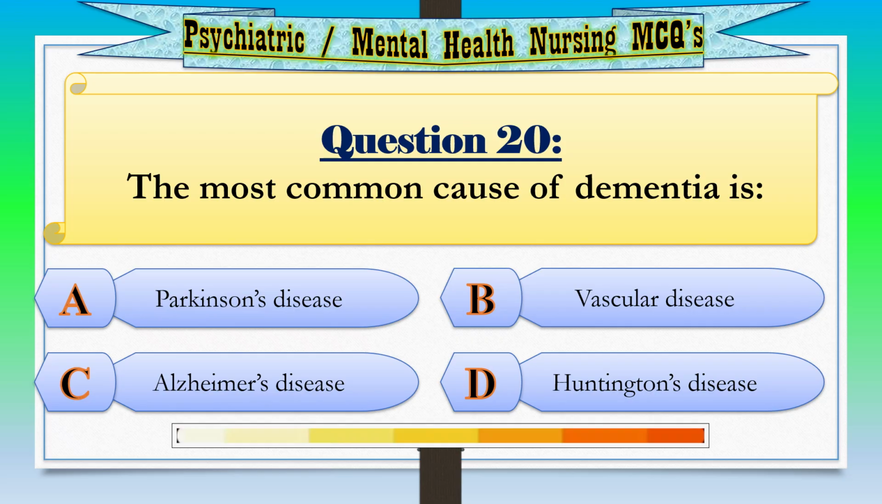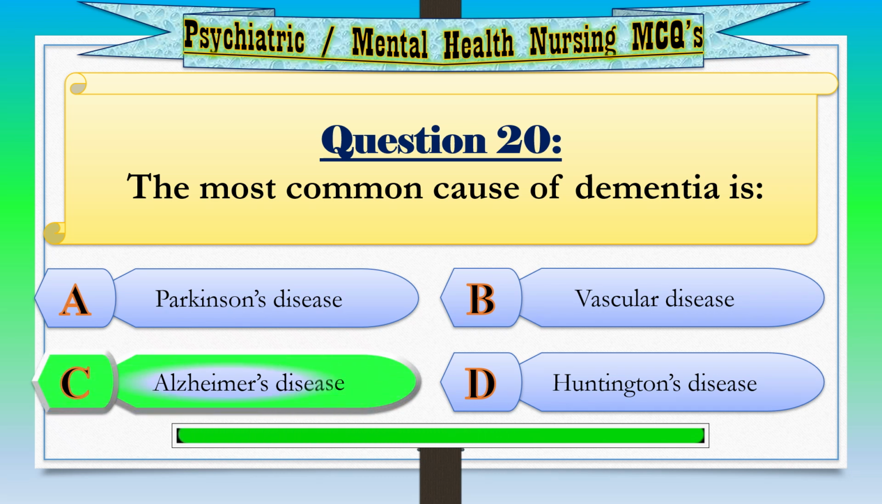Question 20. The most common cause of dementia is Option A, Parkinson's disease. Option B, vascular disease. Option C, Alzheimer's disease. Option D, Huntington's disease. Correct answer, option C, Alzheimer's disease.